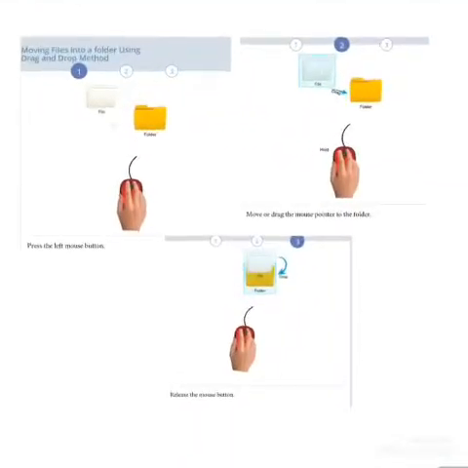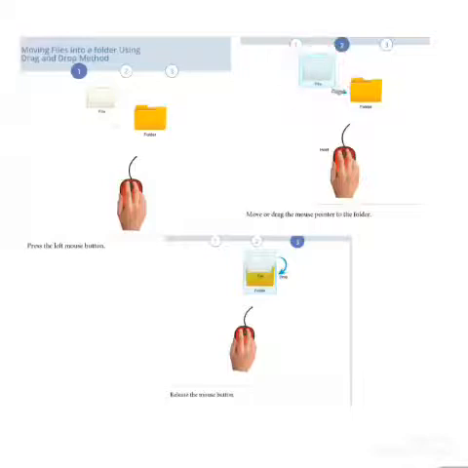Now the next topic is moving files into a folder using the drag and drop method. How we can move a file into a folder means, see, this is a file. I want to place this file inside this folder. How will I do it? First I will press the left mouse button. With the help of the mouse I will press the left button. Then I will move or drag the mouse pointer to the folder.